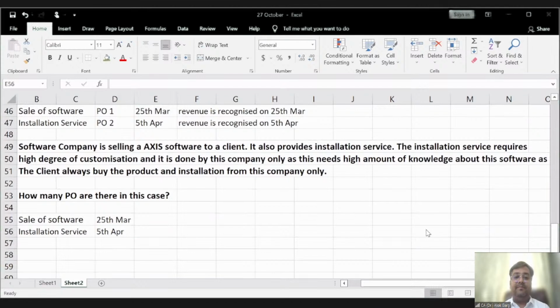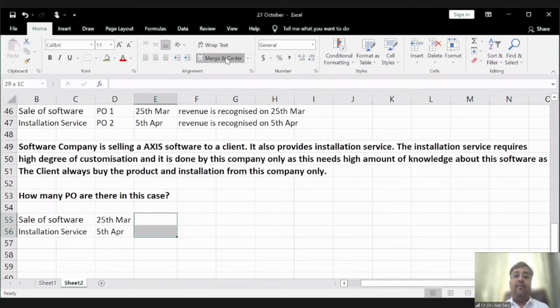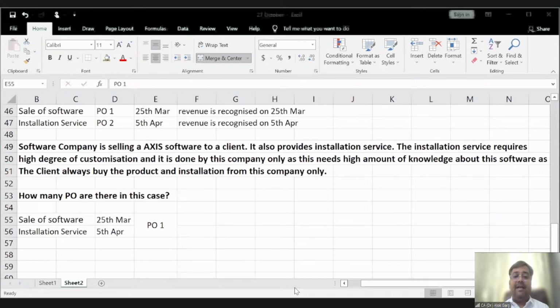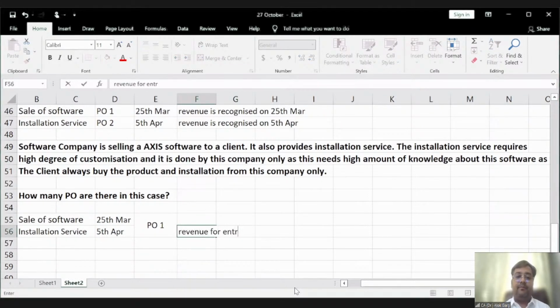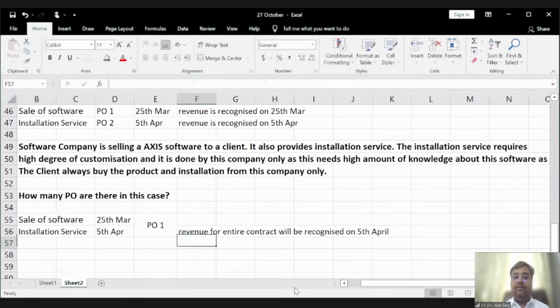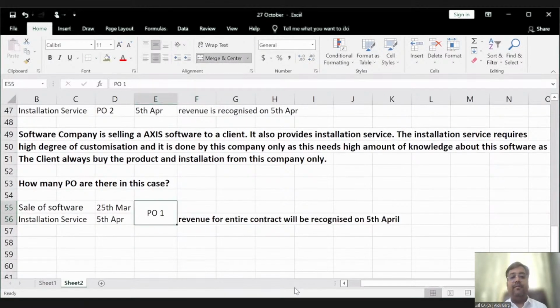In the second case, a high degree of integration is required. There is a single performance obligation. The performance obligation is single, right? Single performance obligation. So when will the revenue be recognized? The revenue for the entire contract will be recognized on 5th April. On 5th April, right?